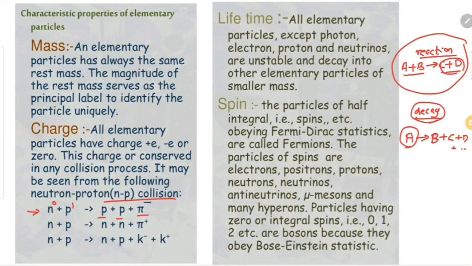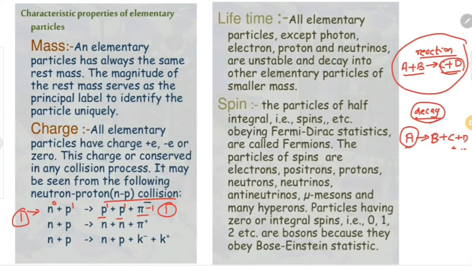Now on the right side, RHS, we have proton charge 1, proton charge 1, and pi minus, so its charge is negative 1. In the LHS, the total charge is 1. In the RHS, the total charge is 1 plus 1, 2, 2 minus 1, 1. So in the LHS and RHS, the charges are the same. Or we can say that the charges in the RHS minus charges in the LHS is equal to 0. That means no change in charge after the collision process. Before collision, the total charge is 1, and after collision, the charge is 1. So we can say that in this collision process, the charge is conserved.